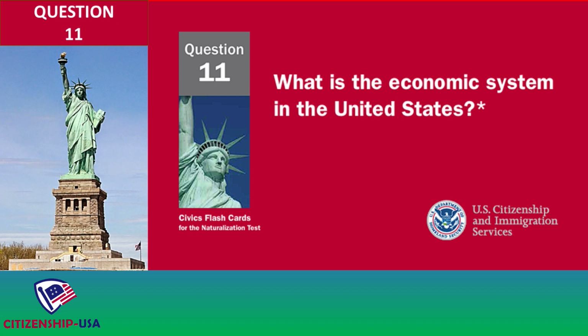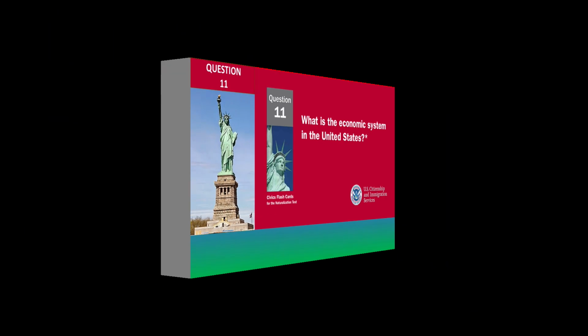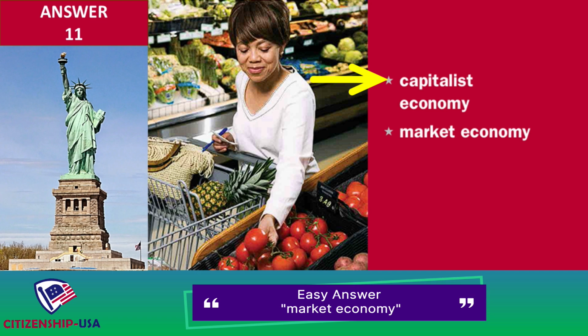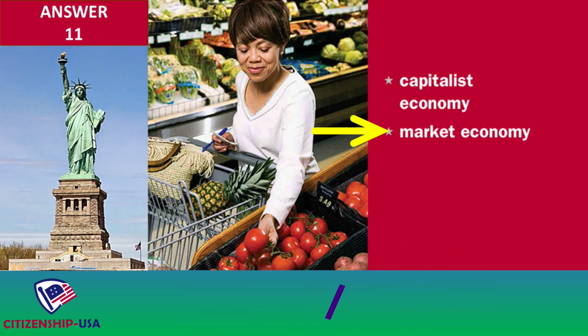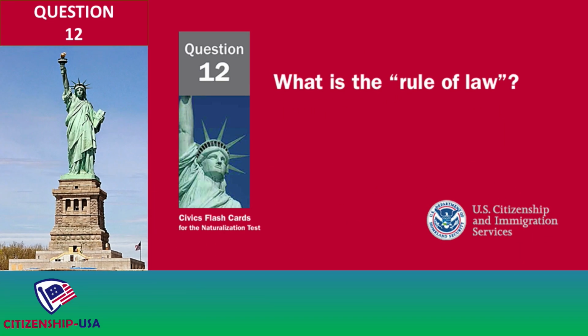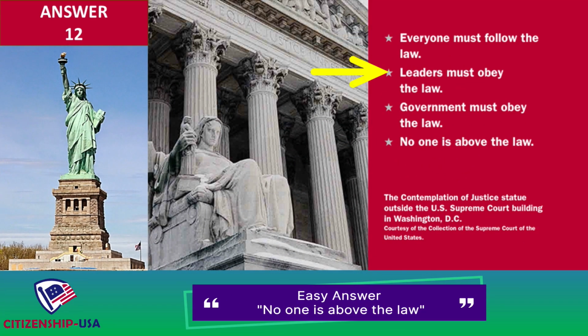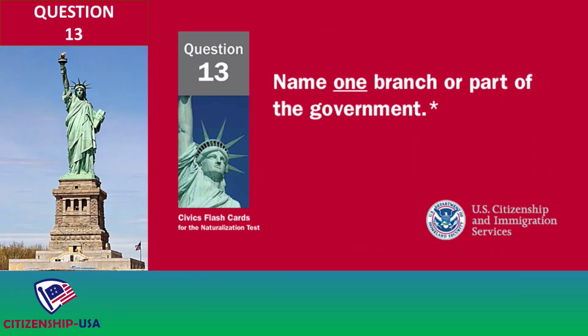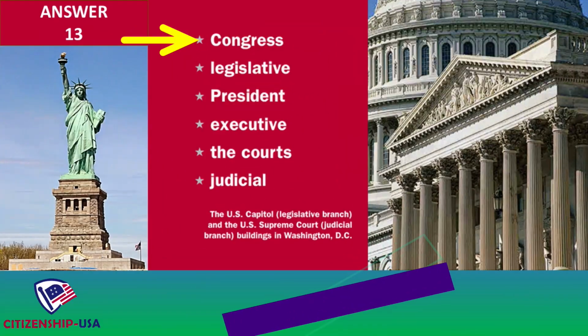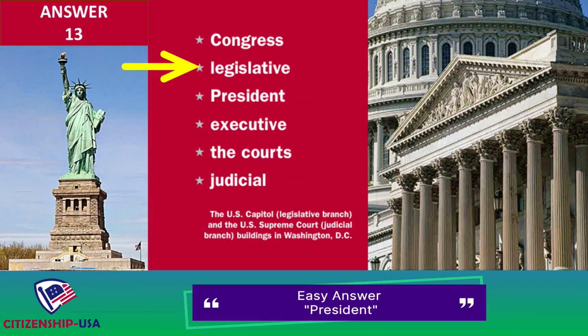What is the economic system in the United States? Capitalist economy. Market economy. What is the rule of law? Everyone must follow the law. Leaders must obey the law. Government must obey the law. No one is above the law. Name one branch or part of the government. Congress. Legislative. President. Executive. The courts. Judicial.